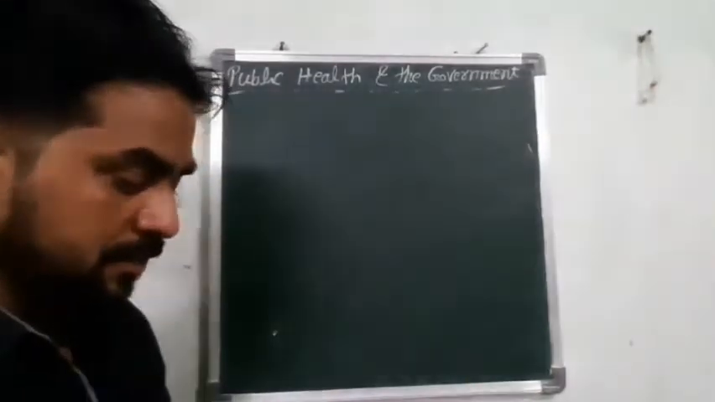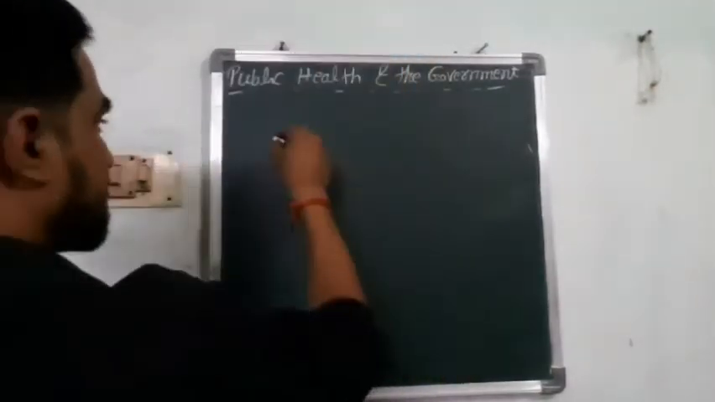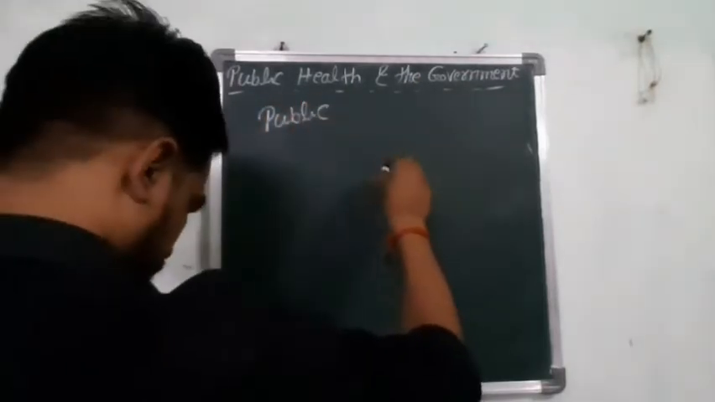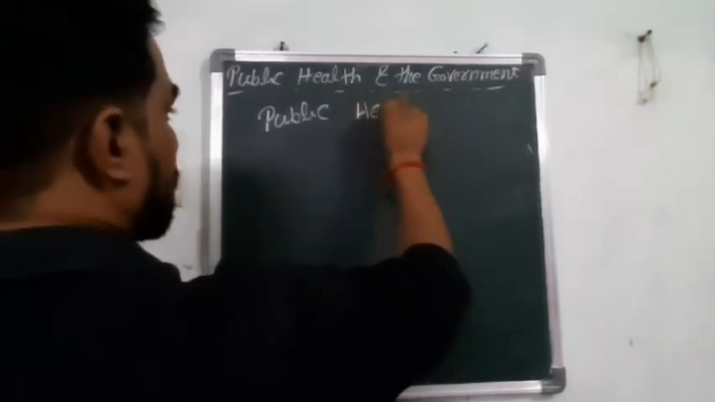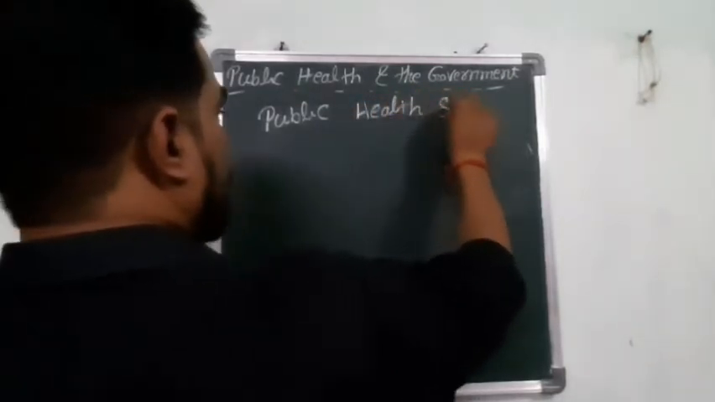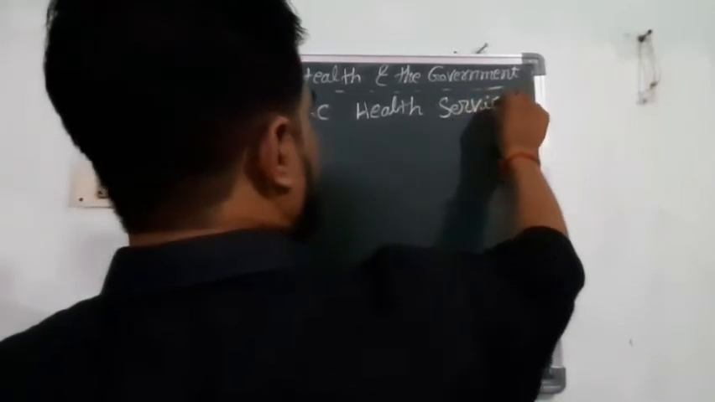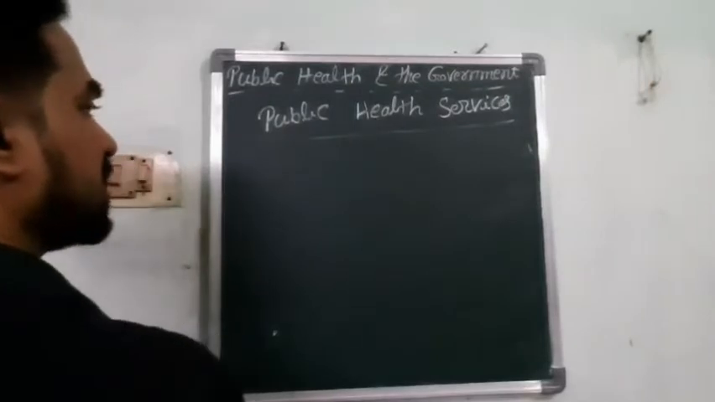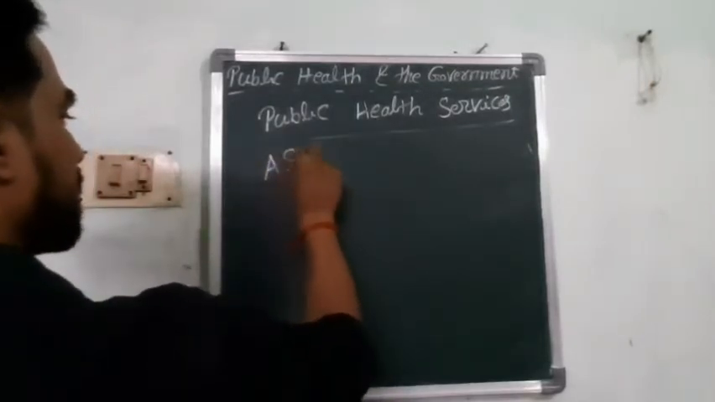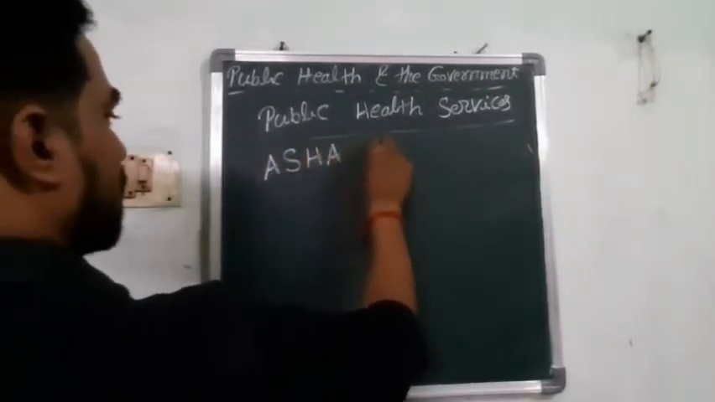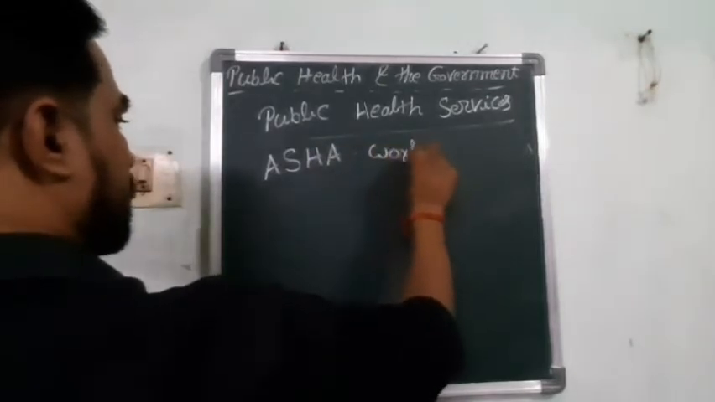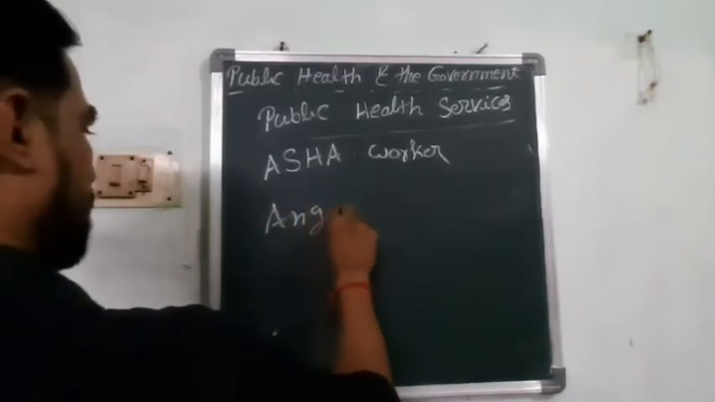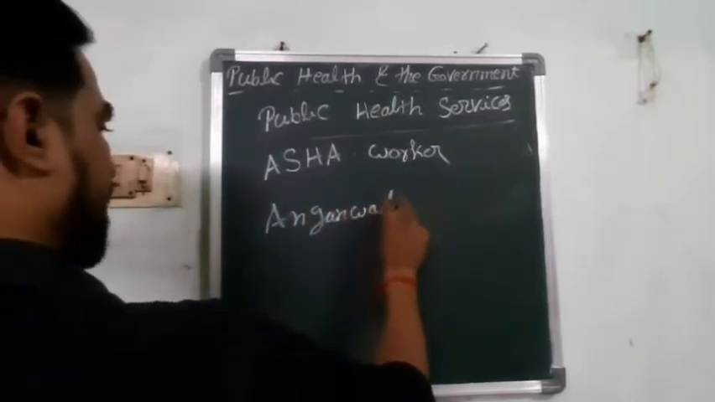Now see the public healthcare system. First of all, I will write some of the words. You try to understand them, then I'll go on with the topic. Asha worker, and the other one you can say Anganwadi centers.